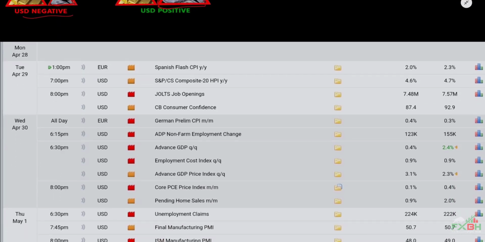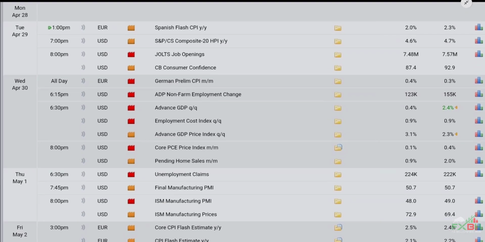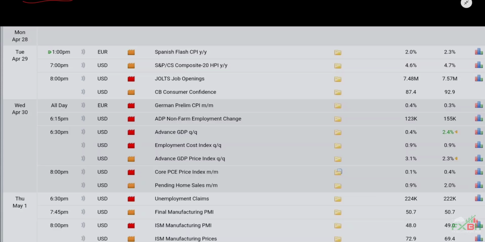Okay, and if I go to the Forex Factory chart, as you can see, there is our forexfactory.com chart selected already. And Monday we don't have any major or semi-major news. That's why data is blank, and maybe the market is going to move sideways if nothing happens on the geopolitical issues like Donald Trump and China. If there is no issue on Russia and Ukraine and Palestine, that means Middle East tension, the market will move sideways. And if an issue comes on Monday, the market will move down or up. Okay, it depends on data.